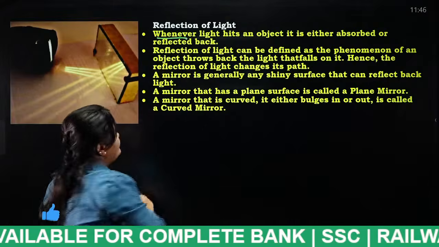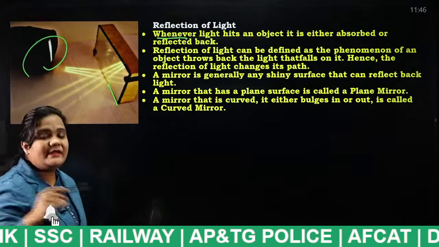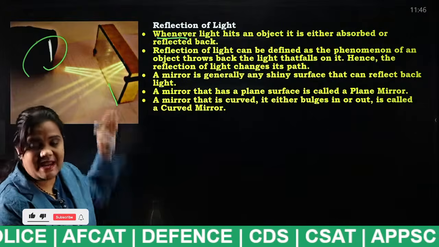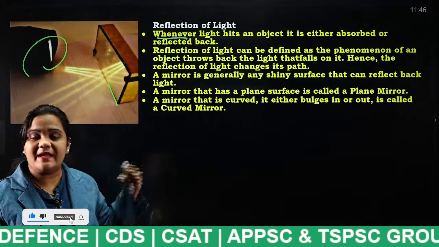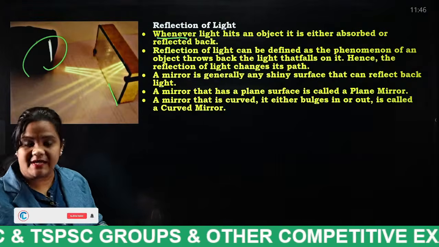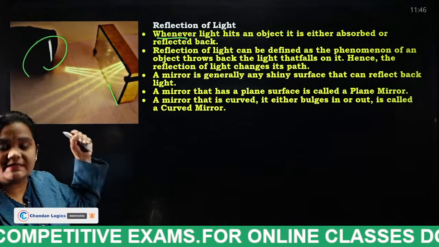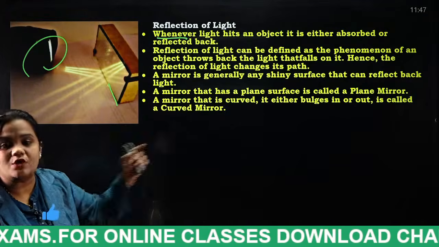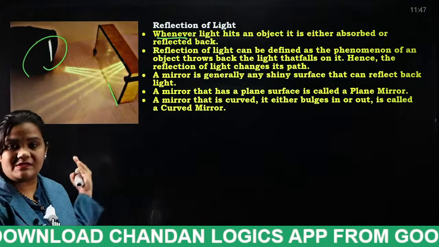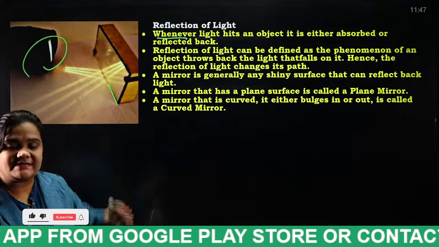Whenever light hits an object, for example, so this is a light, okay. So this is an object. For example, it is a glass object. When the light is incident on this glass object, what is happening there? The light rays are reflecting back. This is the example for reflection. When light rays are incident on a particular glass object, that glass object is reflecting those rays backwards. So that is known as what, friends? Reflection. Everybody knows this. A perfect example is a mirror.